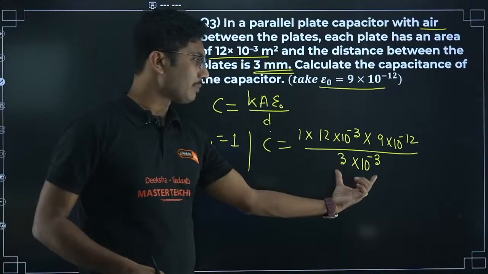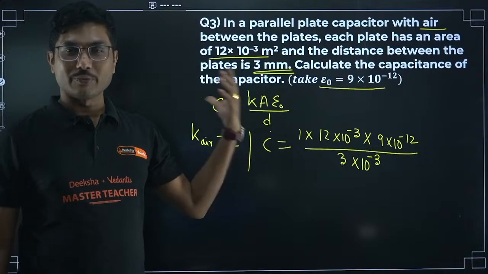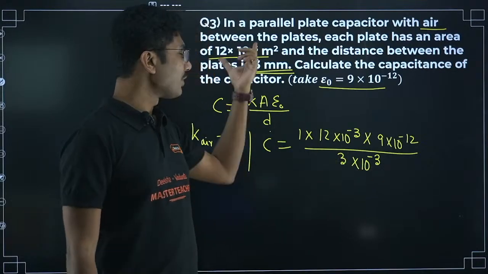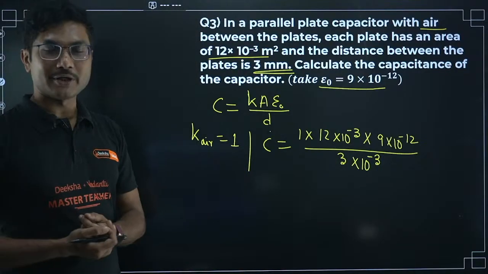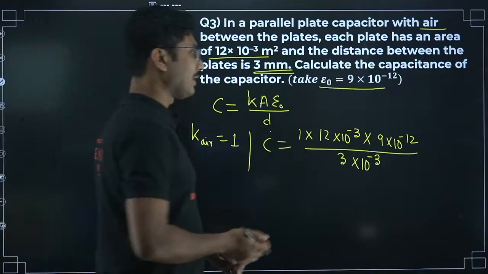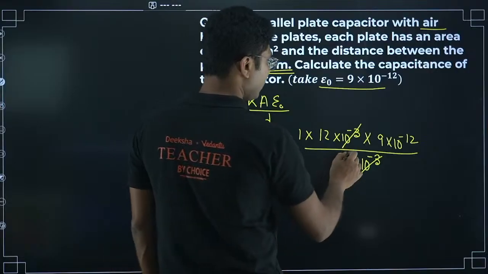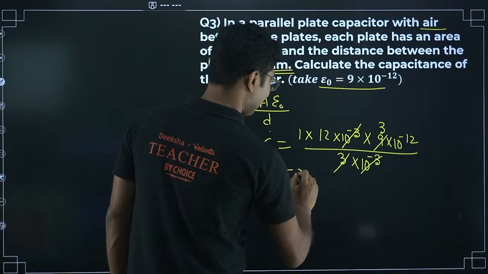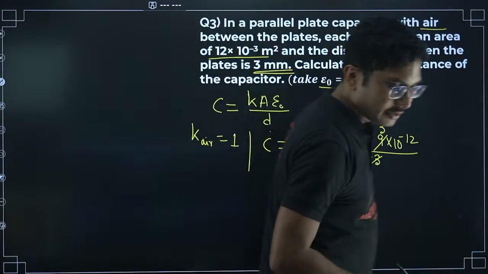This is the major part where students make mistakes. Trust me, many students make mistakes over here. They put the values correctly initially, but when converting from centimeter to meter or millimeter to meter, they make the mistake. They forget to add this 10 to the power of minus 3 value. So it will be 3 nines are 27... 12 into 3 is 36 into 10 to the power of minus 12.